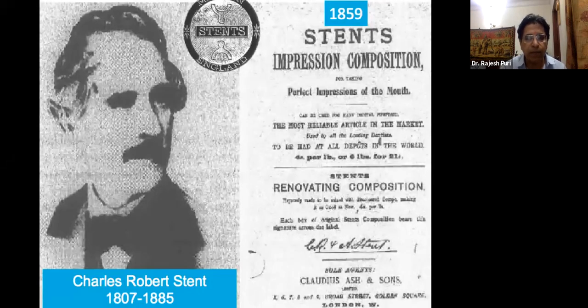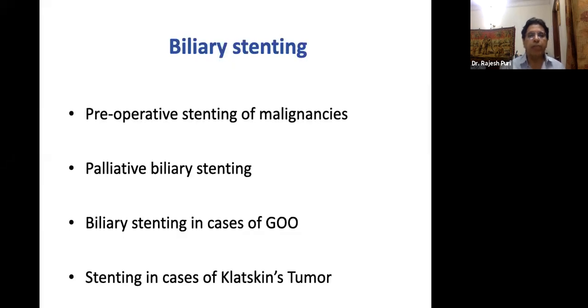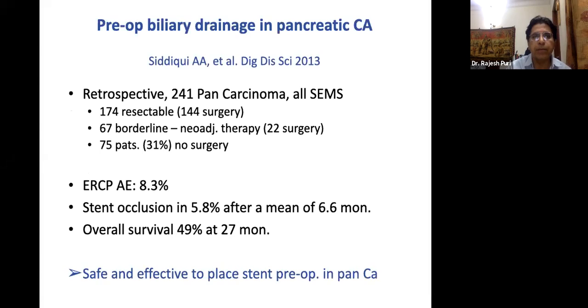If you look at the stent, the first plastic stent was made by Charles Robert Stent, 1807 to 1885. Now biliary stenting can be done in biliary obstruction either at the lower end or at the higher end as preoperative stenting, which I have discussed, or as palliative biliary stenting, or in cases of gastric outlet obstruction, or in Klatskin tumor when you are planning that this patient may require adjuvant or neoadjuvant chemoradiotherapy.